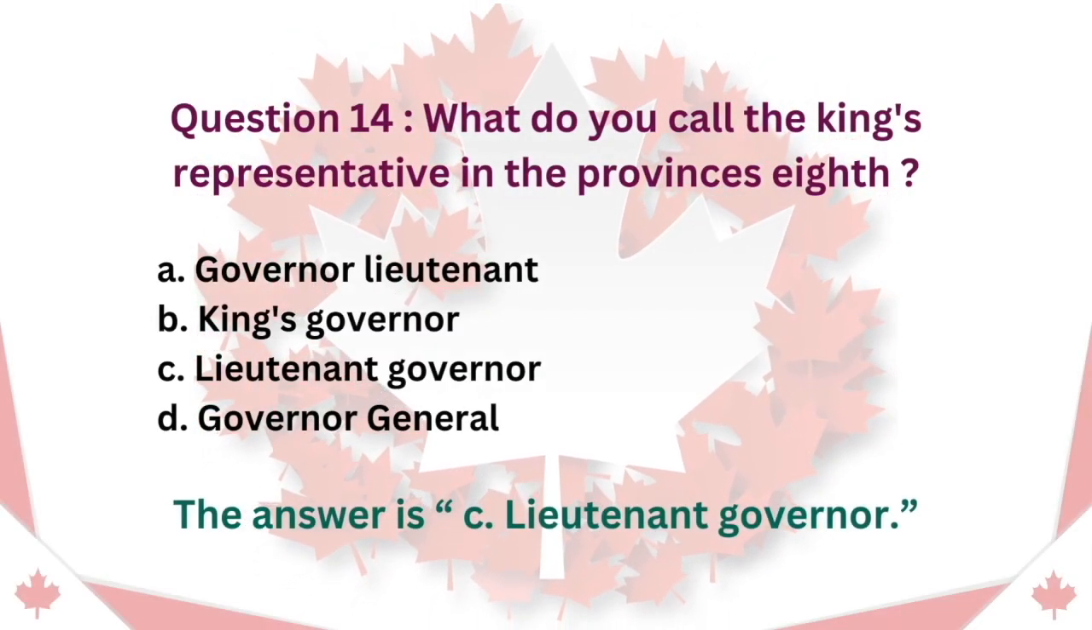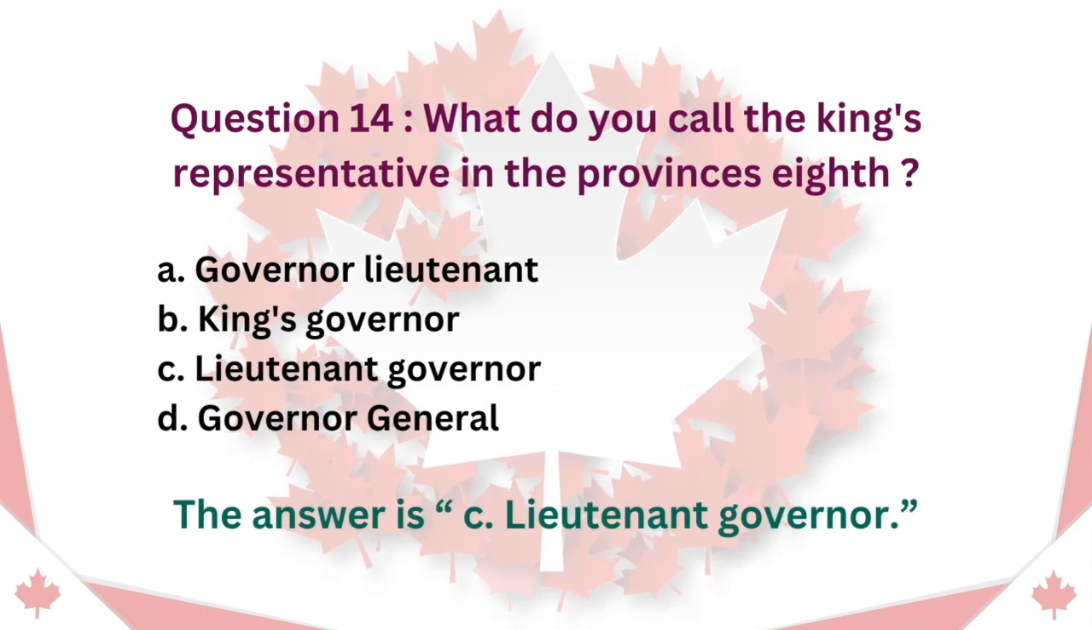Question 14. What do you call the king's representative in the province? A. Governor-Lieutenant. B. King's Governor. C. Lieutenant Governor. D. Governor General. The answer is C. Lieutenant Governor.